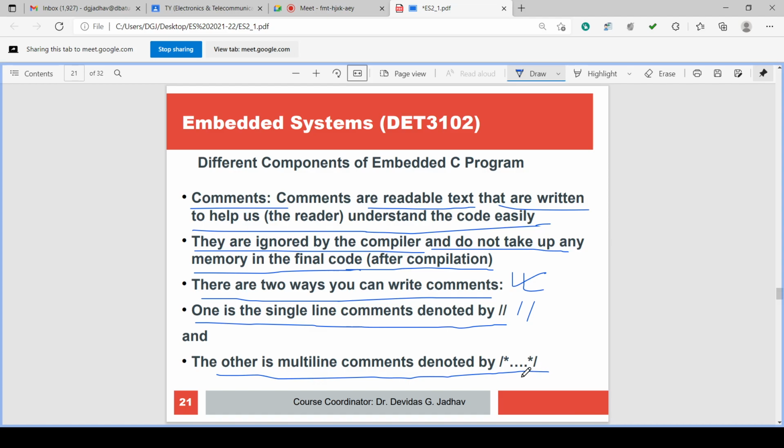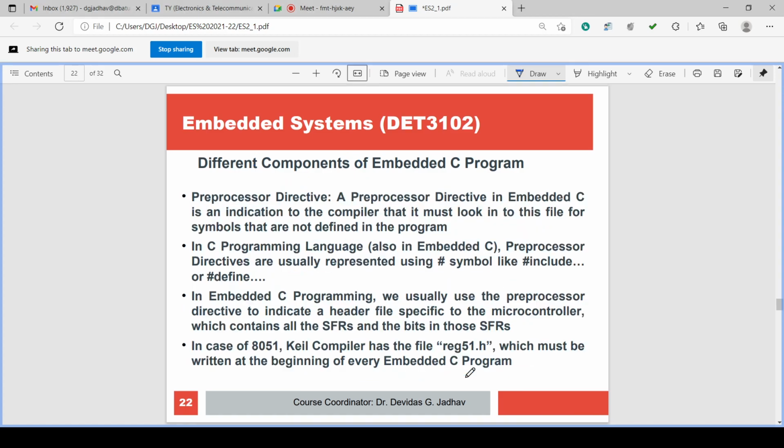Okay, so these are the two types of comments: single line comment and multi line comment. So this is the comment, which is a component of an embedded C program. Comment is one component. So there are different components of an embedded C program.